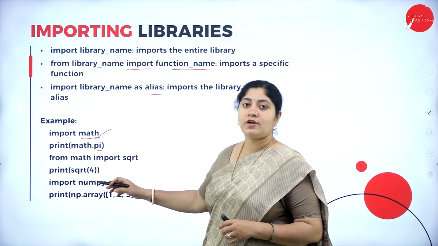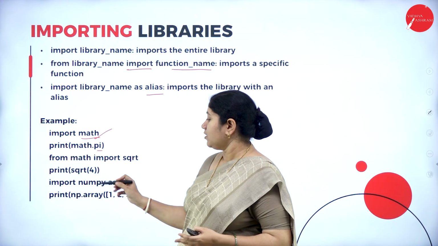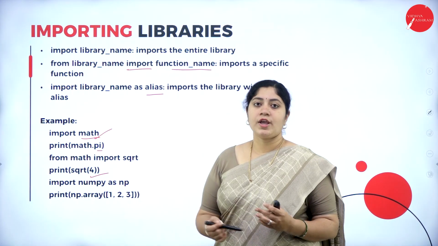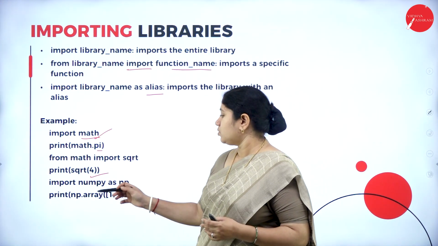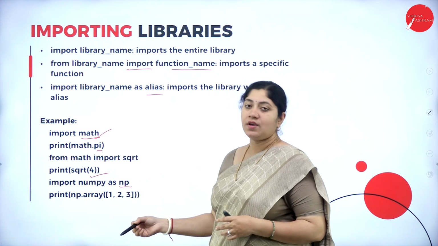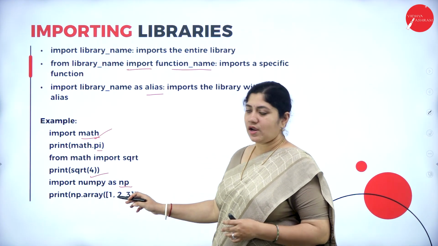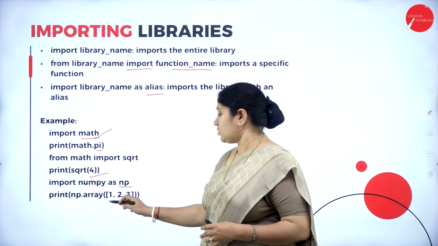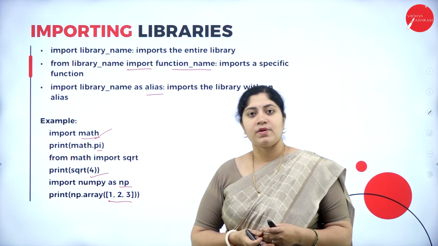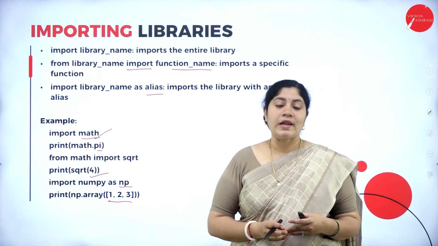Print of sqrt(4). So the square root of 4 is required. All right, this is done. Next, for numpy, import numpy as np, and we have to print in the same order, print of np.array, followed by the list that has to be printed. So these are the basic examples used to import various libraries.